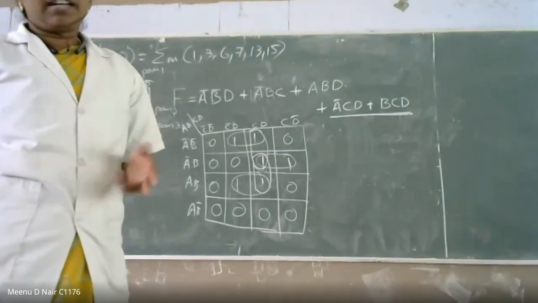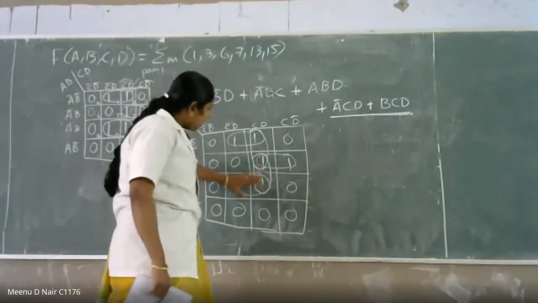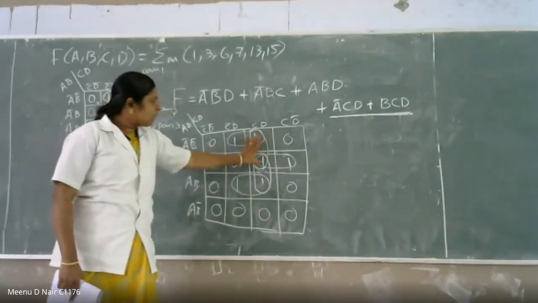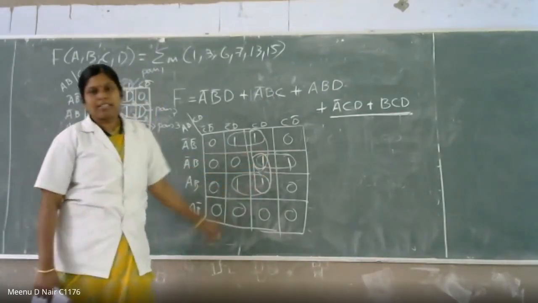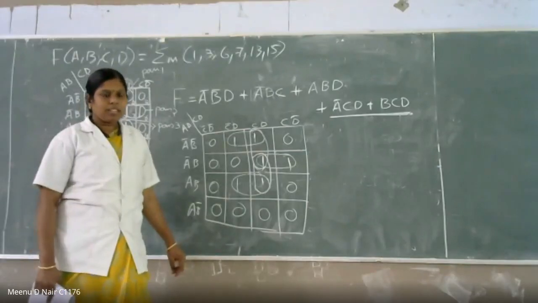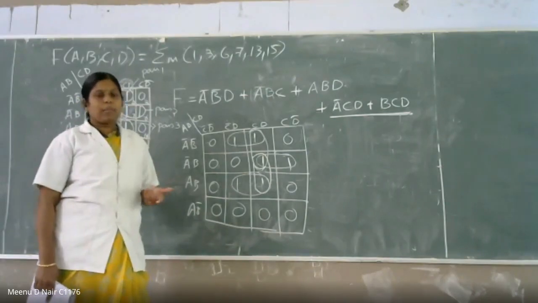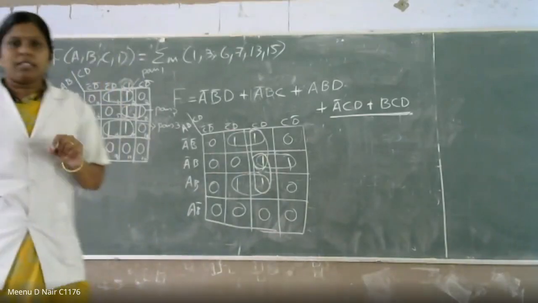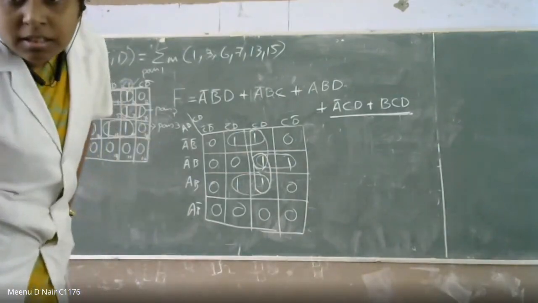Multiple connection is not a problem, but one thing: if you are not connecting this one and this one, what will happen? This pair has no connection with any other group. You have to make at least one connection with any other group. That is the thing. If multiple connections are there, it is not a problem. You have to make at least one connection. Is it clear? Is that okay, Riyaz? Direct connection is not necessary. Yes.